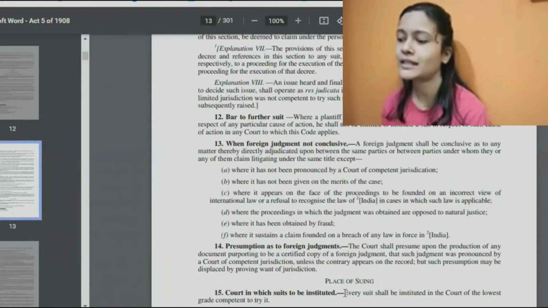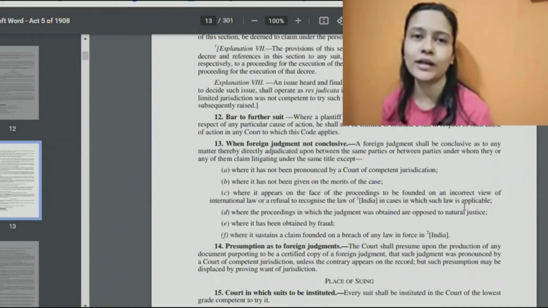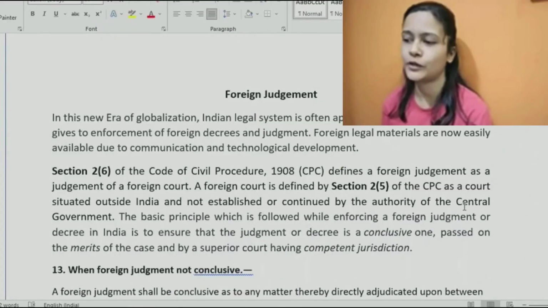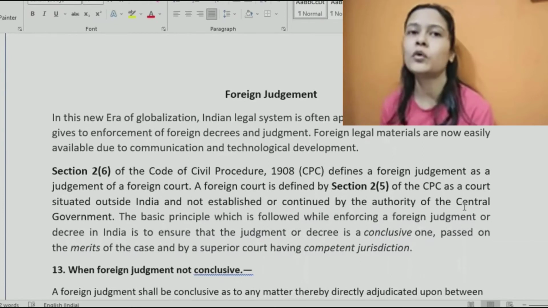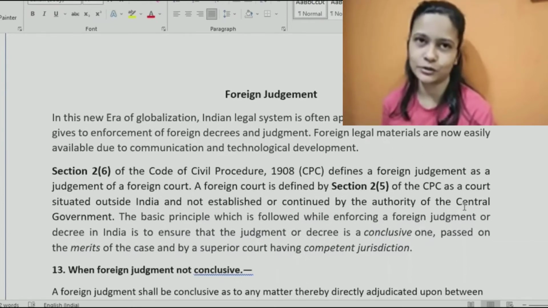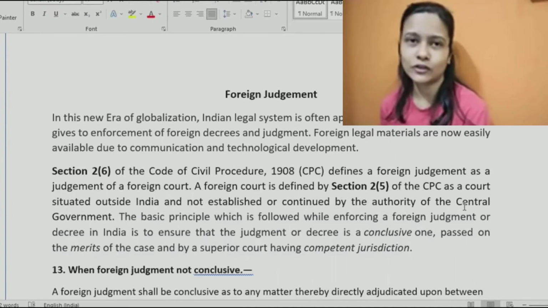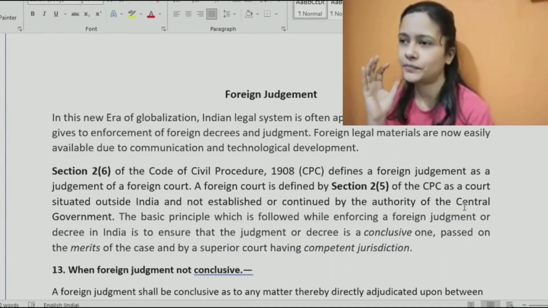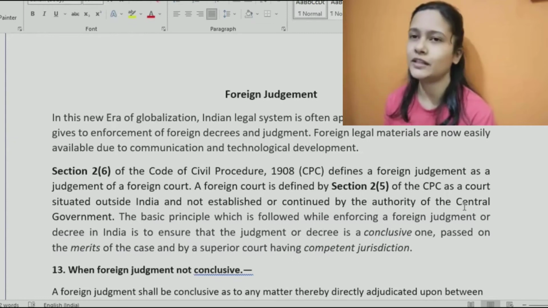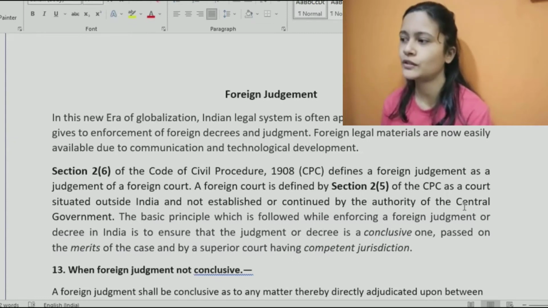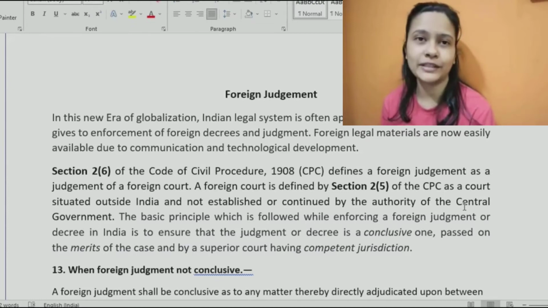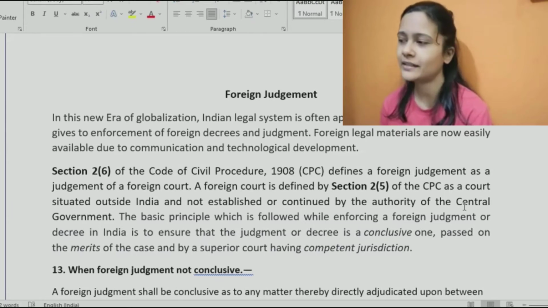But nowadays, it becomes even more relevant because more and more people are living outside the country, right? When we talk about national laws, these are applicable or enforceable within the country itself. If you look at the scope or application, like we discussed in the first class, it's applicable in India. There are also a few parts like Nagaland which are excluded. That's why foreign judgment becomes relevant.